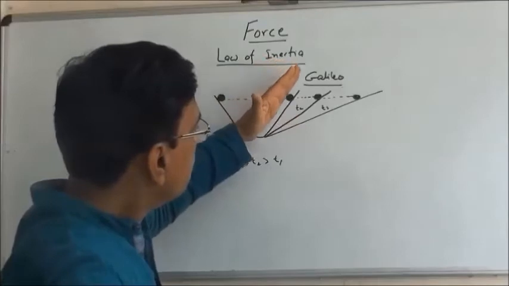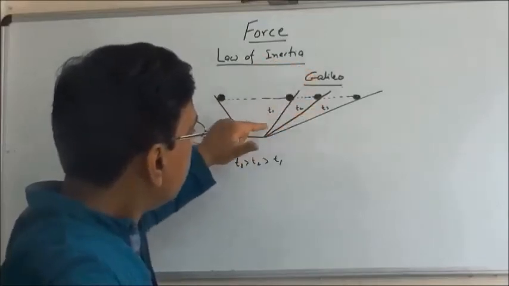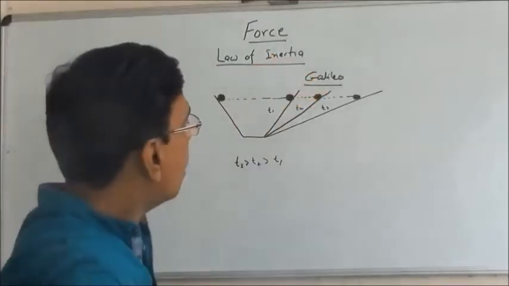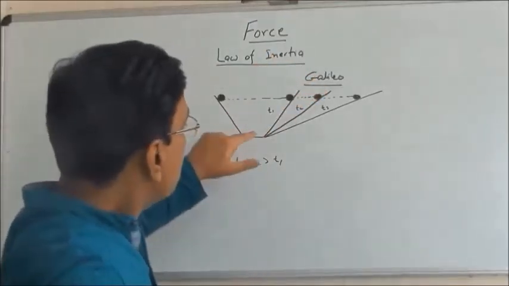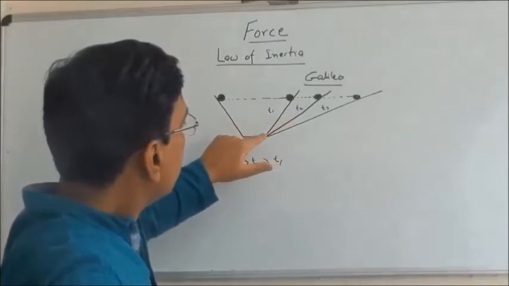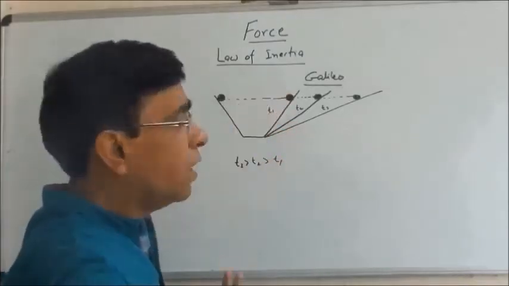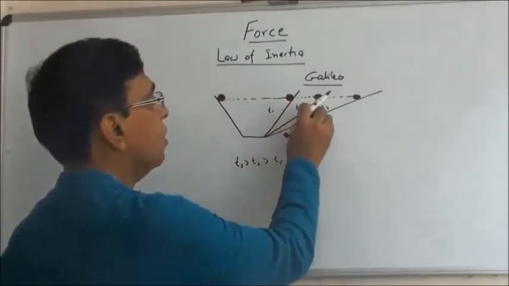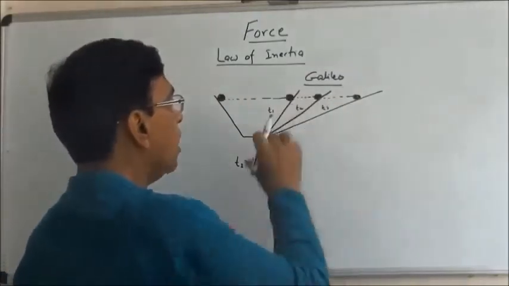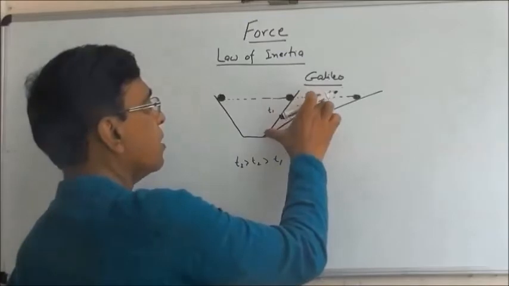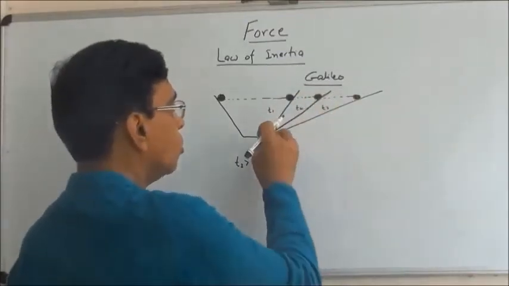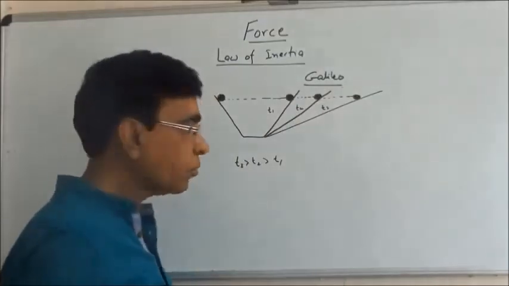He kept on changing the inclination of this inclined plane, reducing the angle of inclination. Still, in all these cases, the ball was reaching the same height. But obviously, if the height is the same, this distance will have to be more, and in the same way this distance is more. So it is taking more and more time.